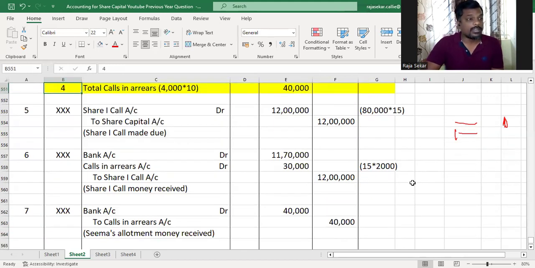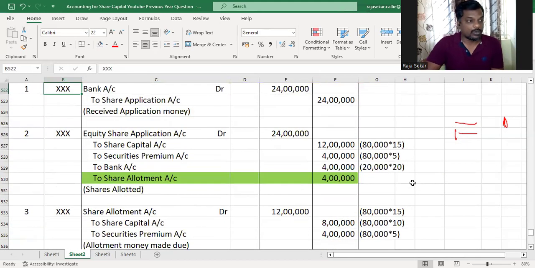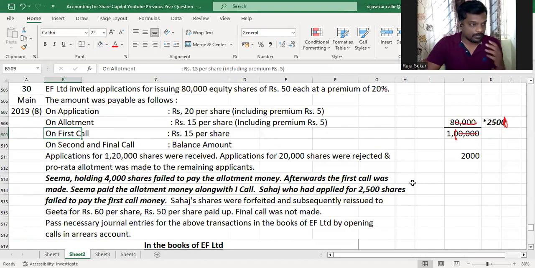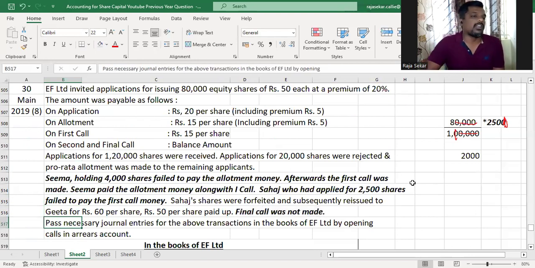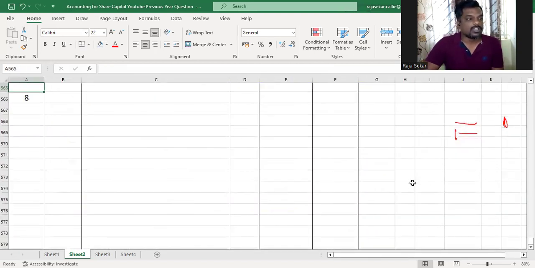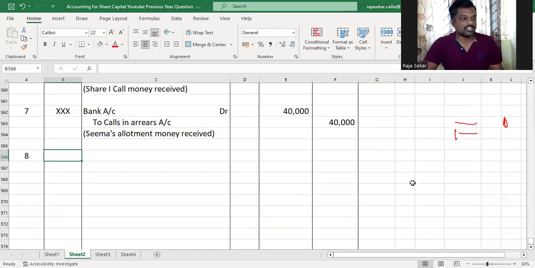Next journal entry would be to what? Make the second call due, I believe. Oh, no. Final call was not made. It's given in the question that the final call was not made. So we're not supposed to make the second call due. We are supposed to forfeit Sahaj's shares and reissue them to Geeta for ₹60 per share. So let's go ahead and forfeit Sahaj's shares.